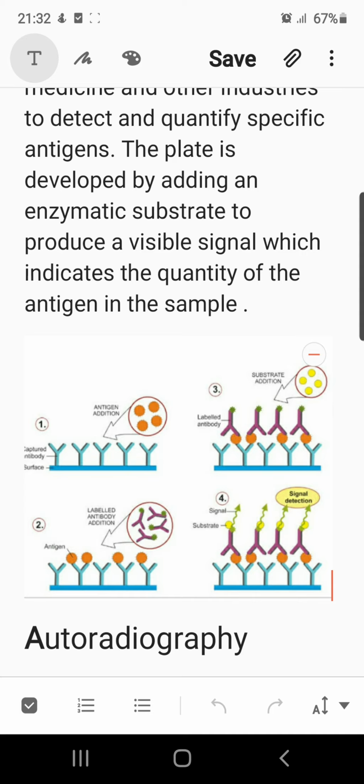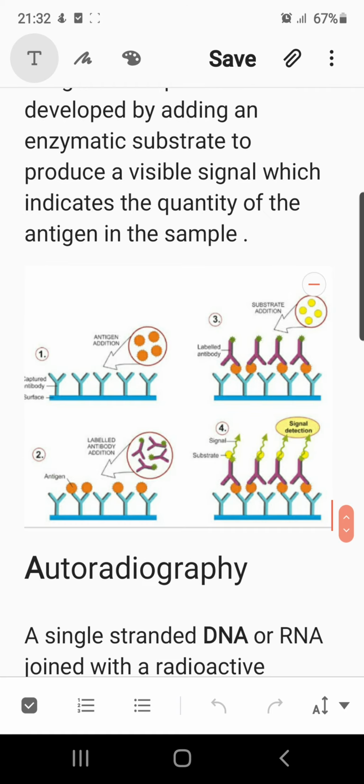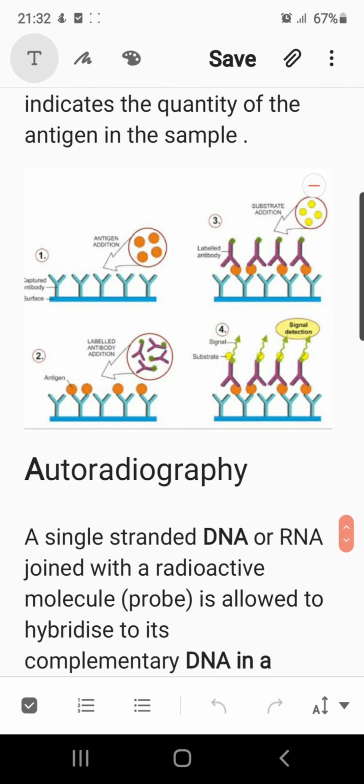So for early detection, the best method for AIDS detection is PCR as compared to ELISA. ELISA is also used for detecting AIDS samples, that is, HIV infection, but the more precise one is the PCR methodology. Now let's see the next example given in your book, which is about autoradiography.